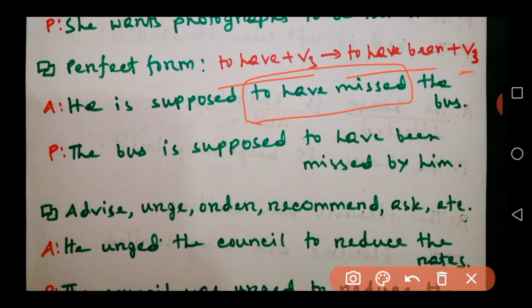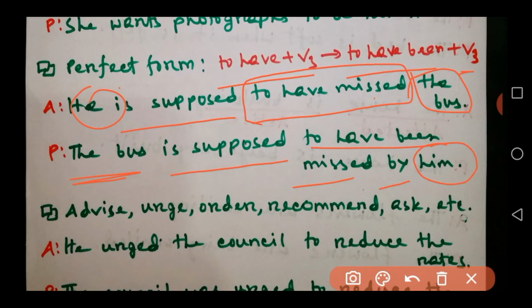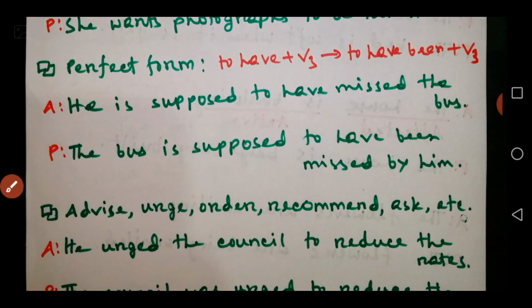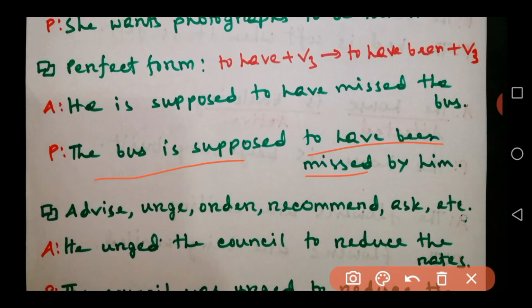So we need to change it into passive. This is the object of the infinitive, so the bus will be in the subject position. Then is supposed will remain the same. Okay, the bus is supposed, then to have been, and then missed. Okay, to have been missed by, and then we will add he here as him. So we get the full sentence: the bus is supposed to have been missed by him.